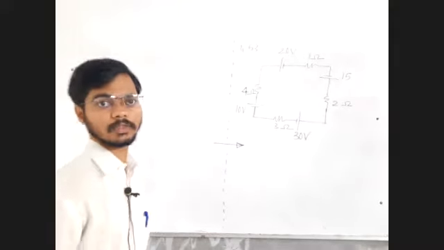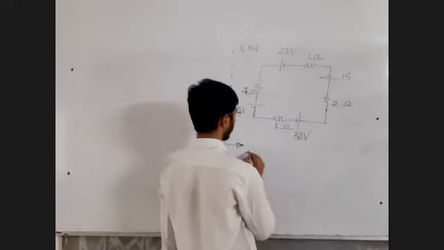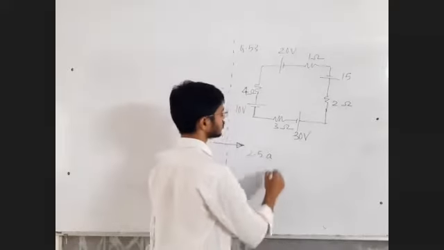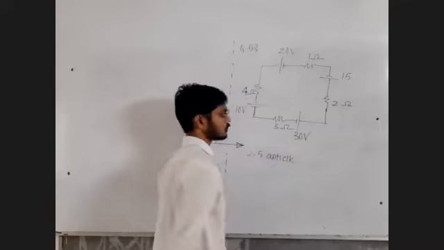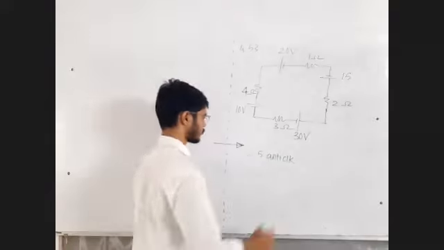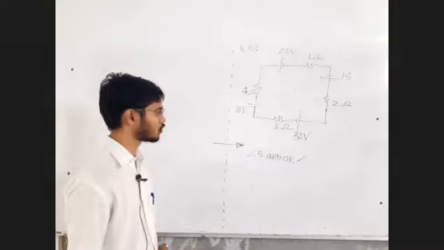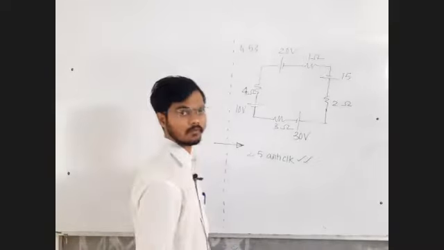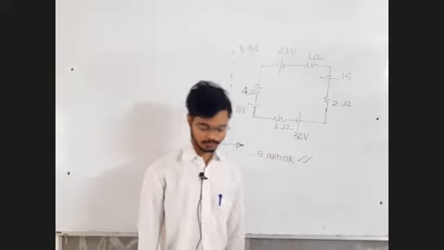Okay, Ahlam has given the answer 2.5. 2.5 anti-clockwise. Advait, 2.5 anti-clockwise. Ansh, 2.5 anti-clockwise. And let me tell you that we can do this orally.